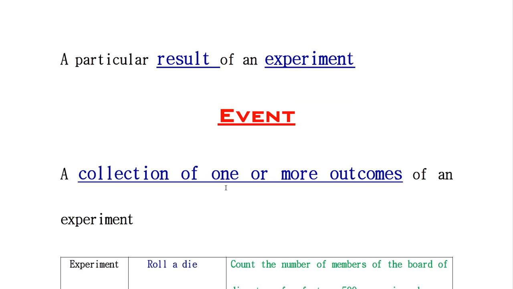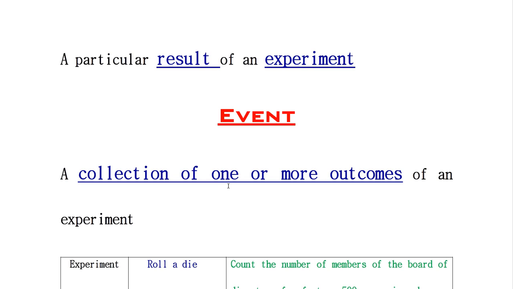Event: the collection of one or more outcomes of an experiment is called an event. For example, rolling a die is an experiment, and you obtain a result consisting of even numbers or odd numbers. This is an event. A single result is an outcome and a set of outcomes is an event.